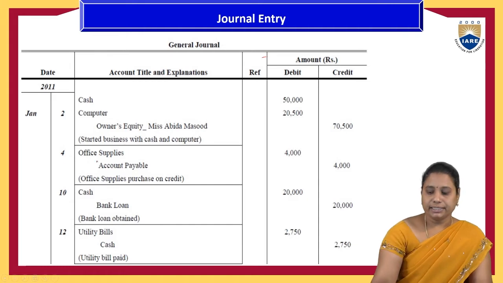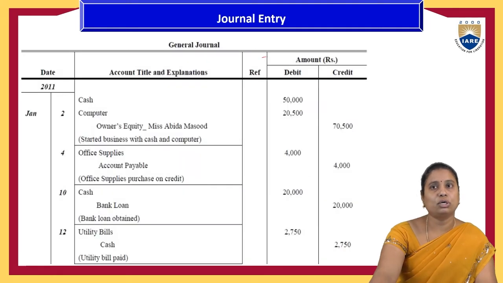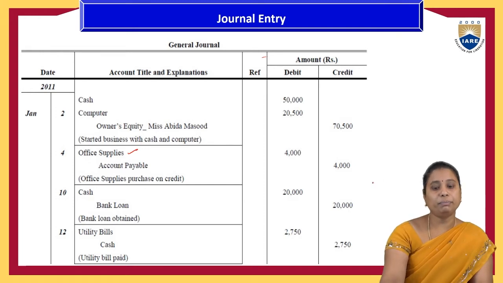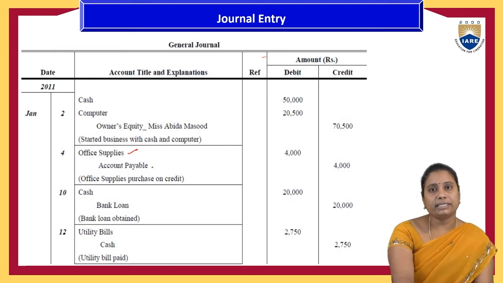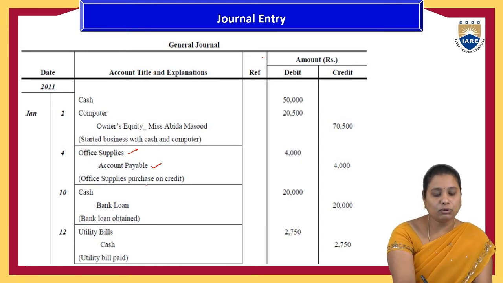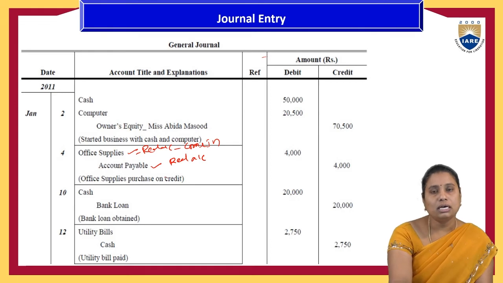And the second transaction, January 4th, office supplies were purchased on account for 4,000. Here office supplies were purchased on account basis, meaning they did not pay cash. They have written the bills on account basis, meaning they have accounts payable. Both office supplies and accounts payable are real accounts. The office supplies come into the organization, and bills payable go out of the organization.